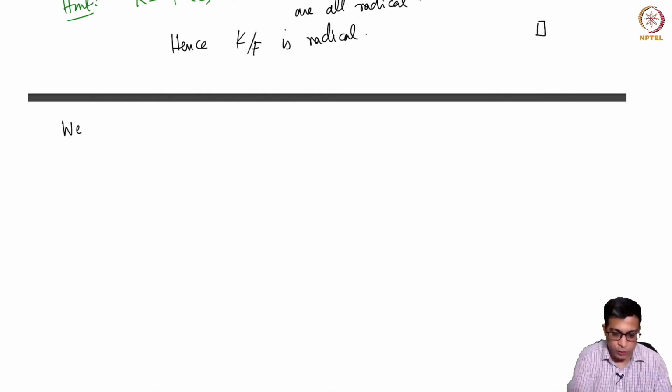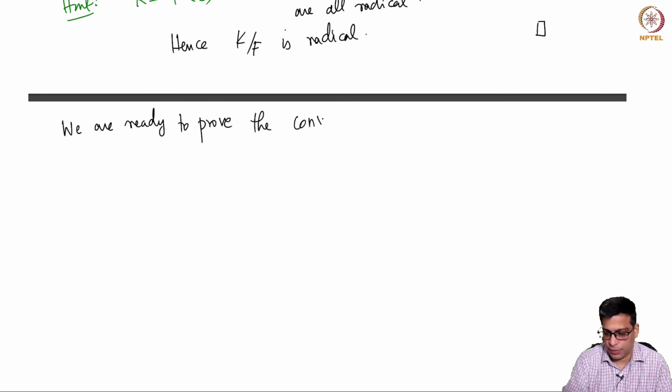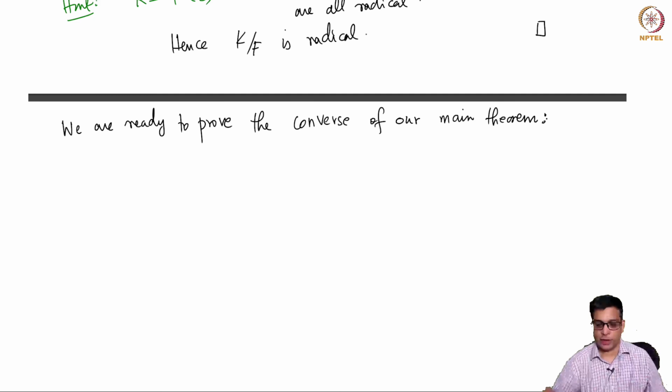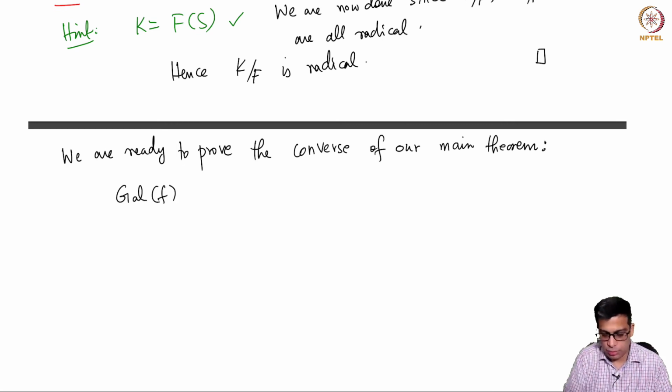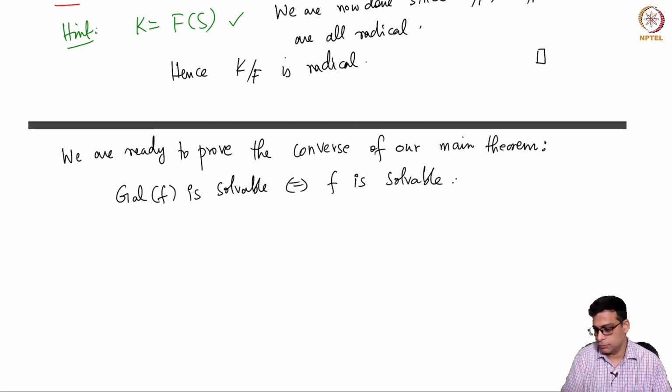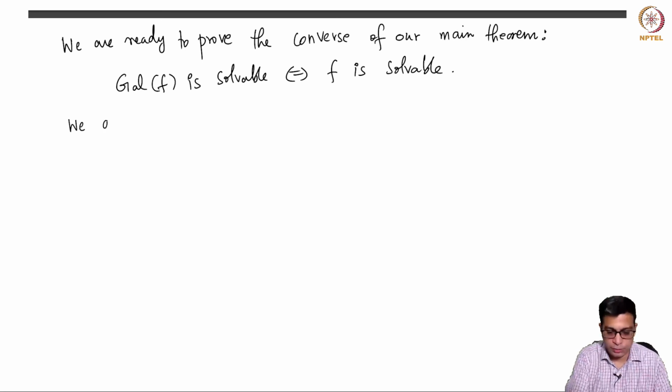Okay, now we are ready to prove the converse of our main theorem. And recall, what is the main theorem that we are trying to prove? We are trying to prove that the Galois group of a polynomial is solvable if and only if f is solvable. So this is our theorem, stripped of all the notation.